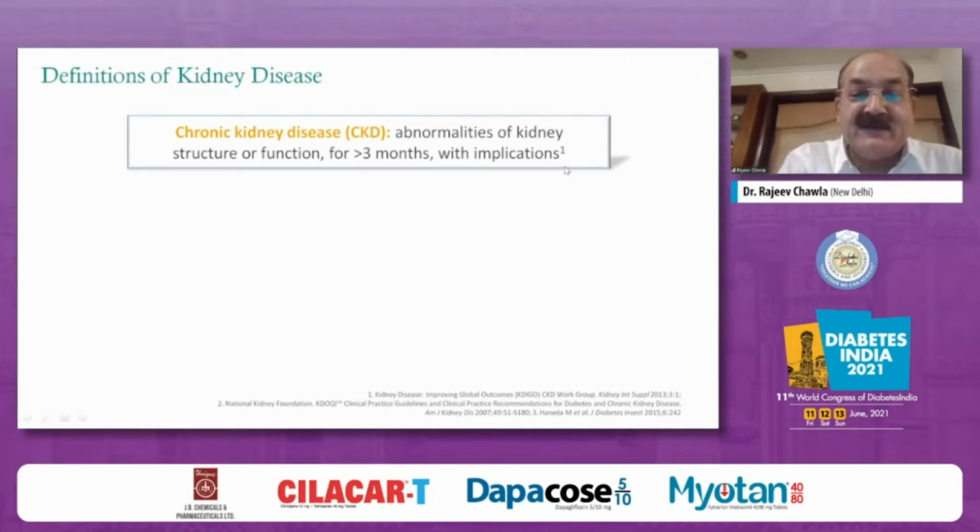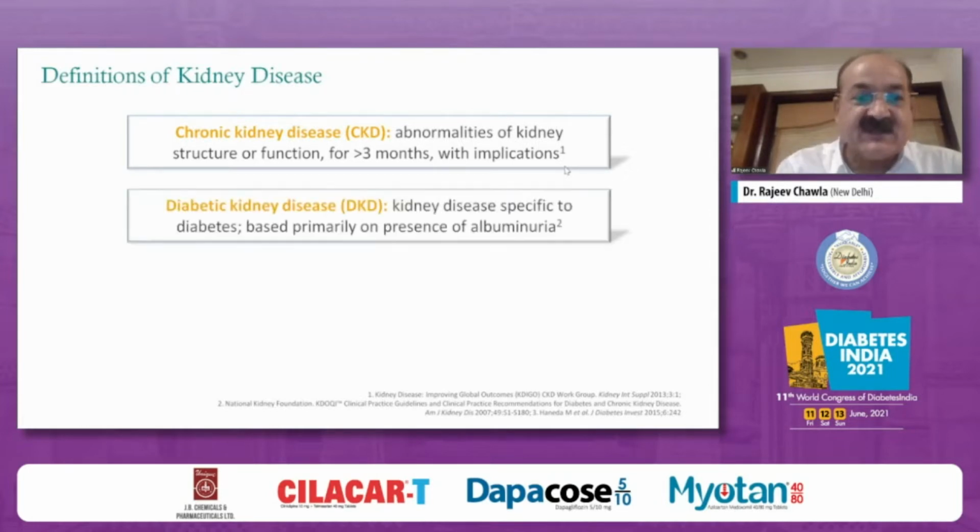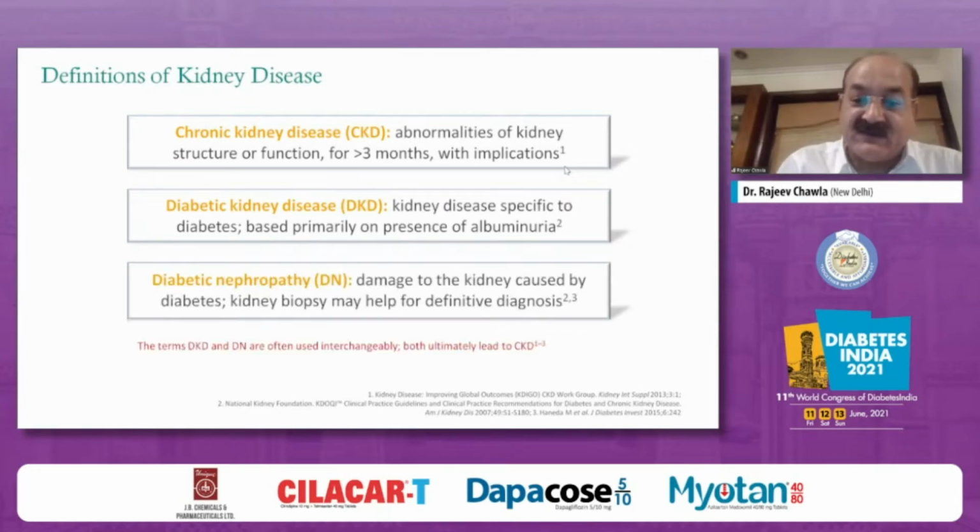We know chronic kidney disease is abnormalities of kidney structure or function for more than 3 months with its implications. We say diabetic kidney disease when the disease is specific to diabetes, with the diagnosis primarily based on the presence of albuminuria, which is one of the core components. And of course, diabetic nephropathy is when the kidney disease is caused by diabetes, and a kidney biopsy may be helpful for a definite diagnosis. But mind you, the terms DKD and DN are often used interchangeably. Both ultimately lead to chronic kidney disease, so I'll be referring to it only as CKD.